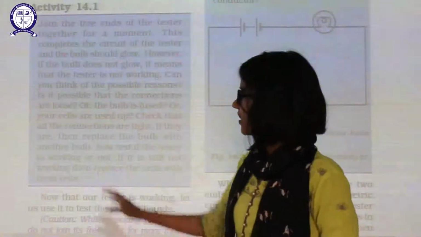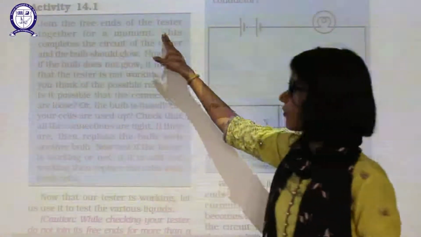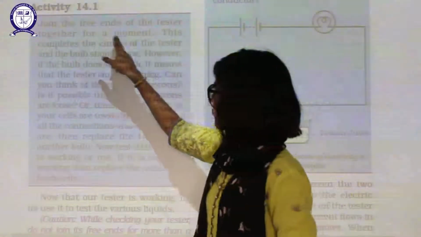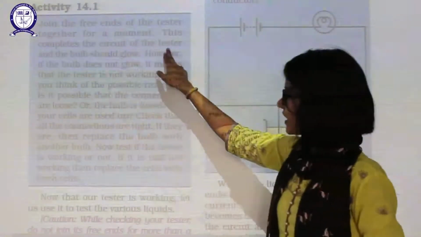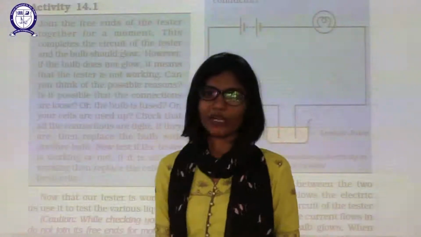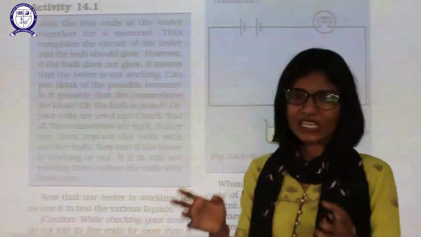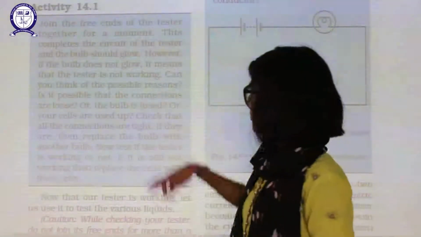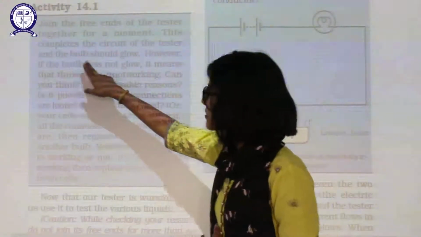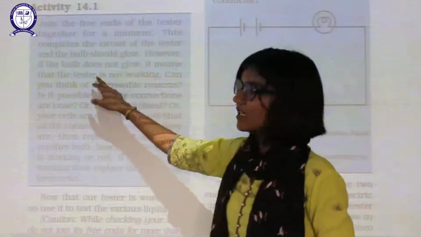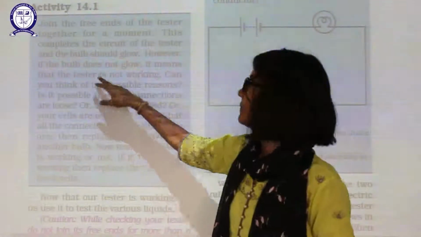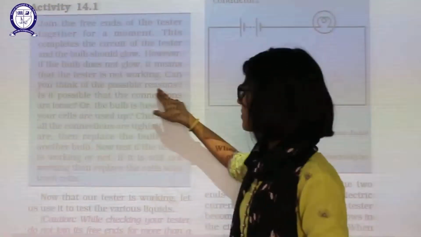So in this activity, what you have to do? Join the free ends of your tester together for a moment. This completes the circuit of the tester and the bulb should glow. When the bulb glows, it means the circuit is complete and electricity will flow. However, if the bulb does not glow, it means the tester is not working. Can you think of any possible reason?